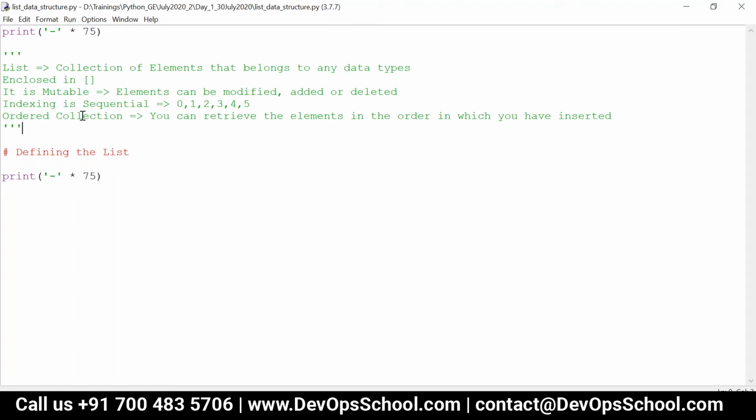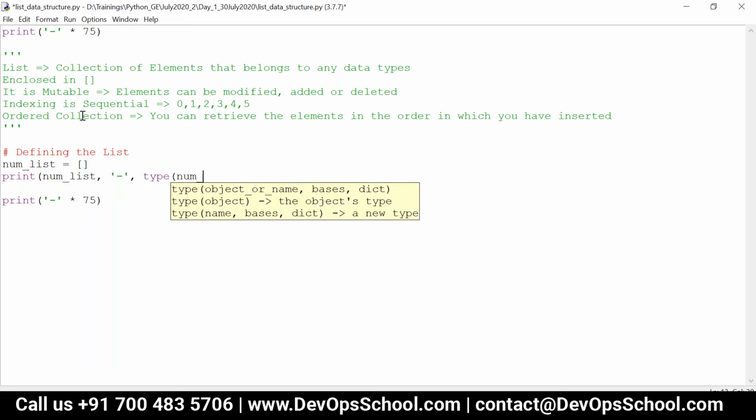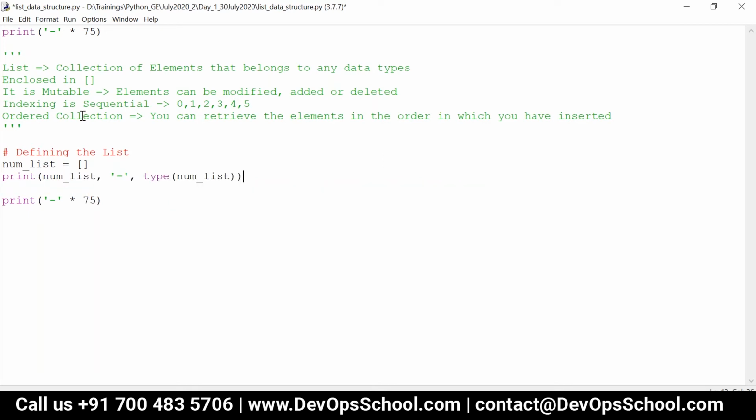Okay, so now let's define a list. If I want to define an empty list, I can say like this, just a pair of empty square brackets. Or I can say num list is equal to list open parenthesis close parenthesis.